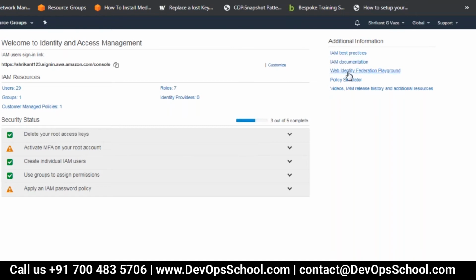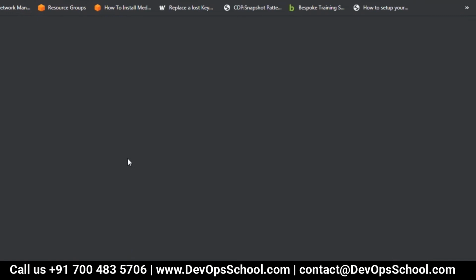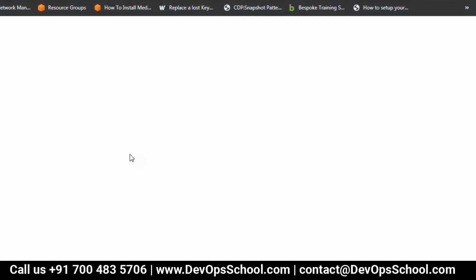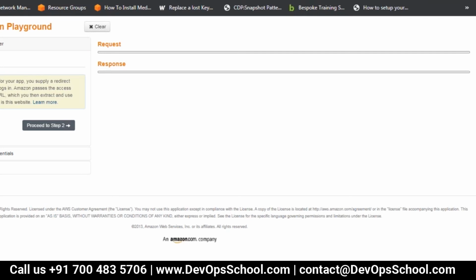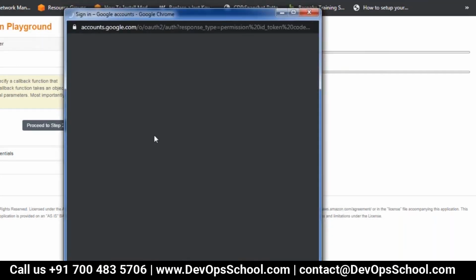So there is a link here, Web Identity Federation Playground. This is just a demo of what happens in the background. Let me see if it works. These are the identity providers you can authenticate with, and these are the ones which are available. I will just say Google and let me sign in.